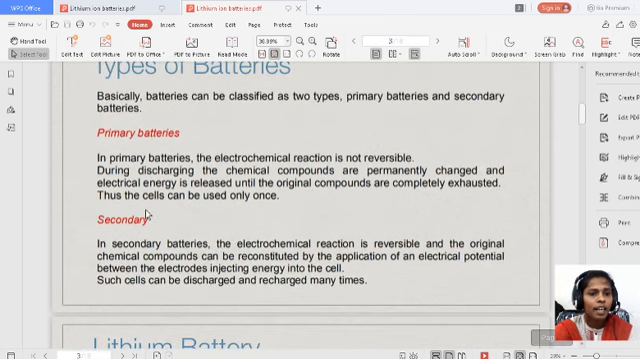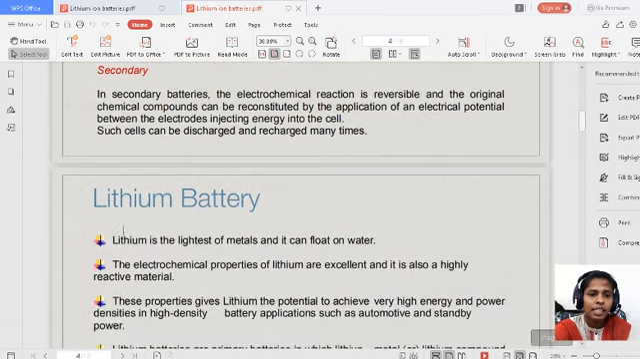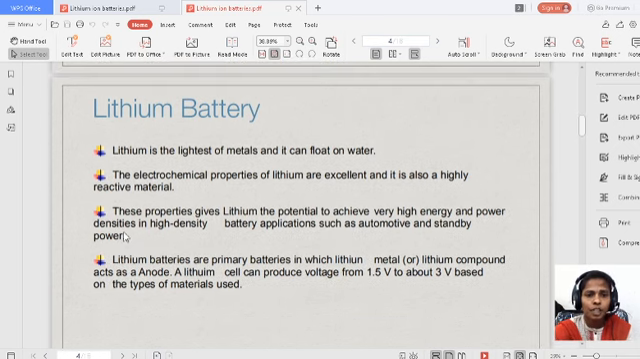So in the previous class, we have seen the example of primary battery, the Leclanche cell. It is also called the zinc carbon battery. Secondary battery examples: nickel cadmium battery, lead acid battery, lithium ion batteries. Yes. So now let us start the lithium batteries. Today's topic is the lithium battery.